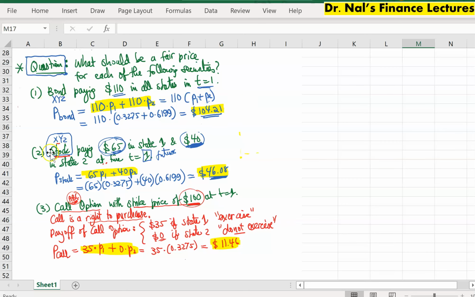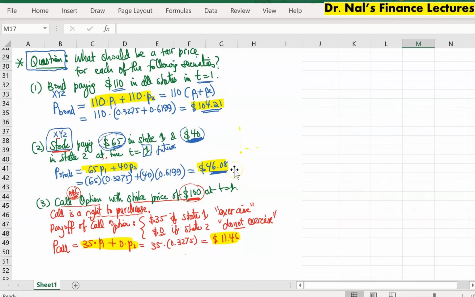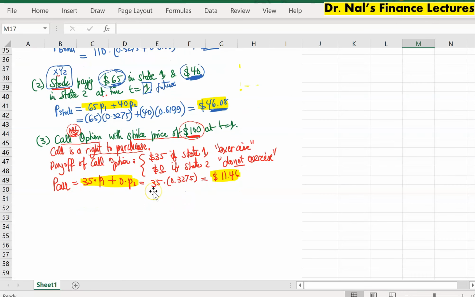That's really good. And you can continue with the stock. The stock promises $65 if state 1 happens, and only $40 if state 2 happens. So 65 state 1 contingent claims plus 40 state 2 contingent claims. Plug in the values for P1 and P2, we get that. And the same way with the options.